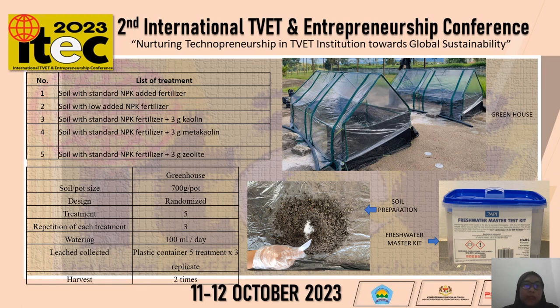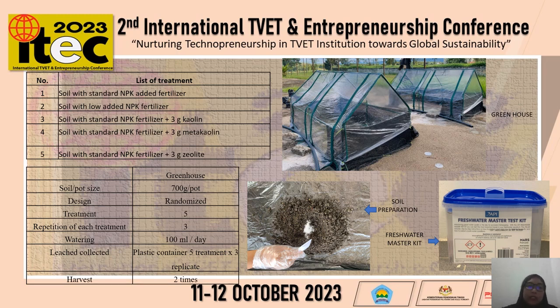The second one is the soil with low added NPK fertilizer. The third one is soil with NPK fertilizer plus 3 gram of kaolin. Next, plus 3 gram of metakaolin. And the last treatment is plus 3 gram of zeolite LTA.